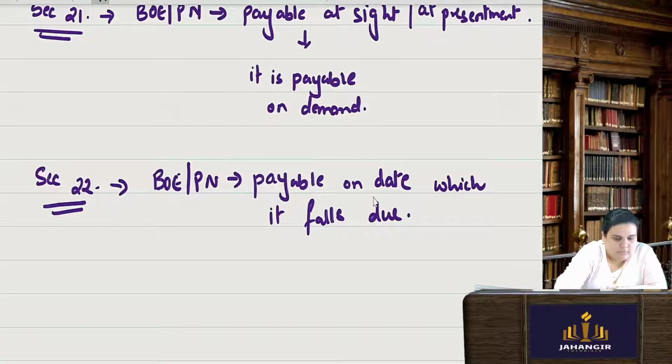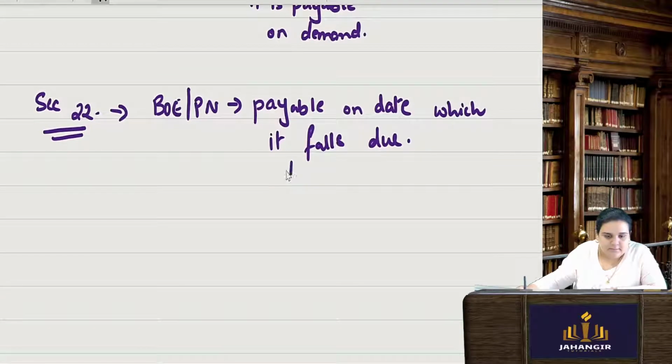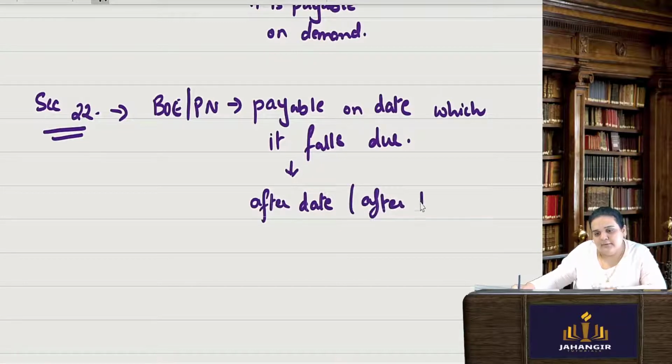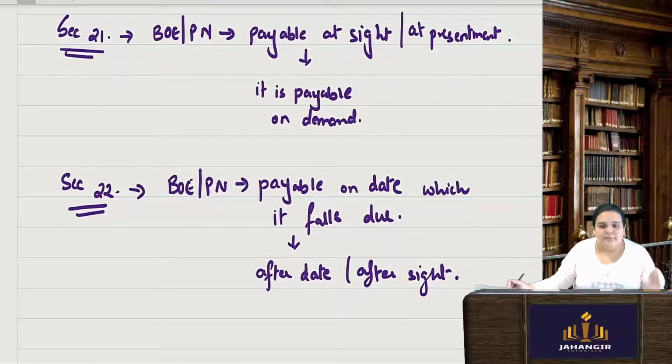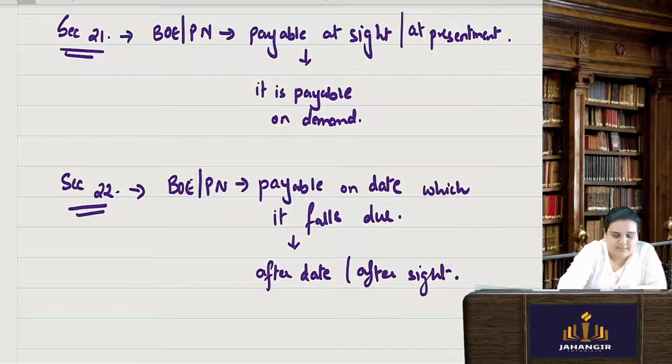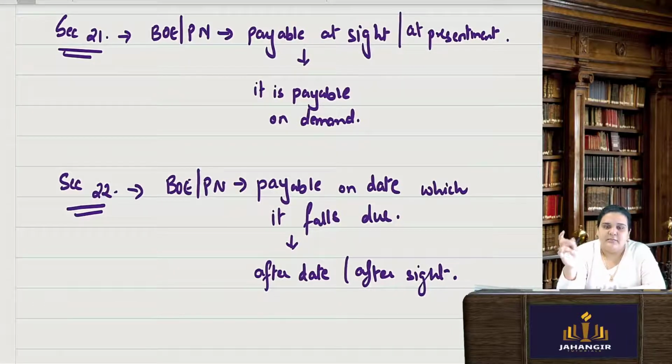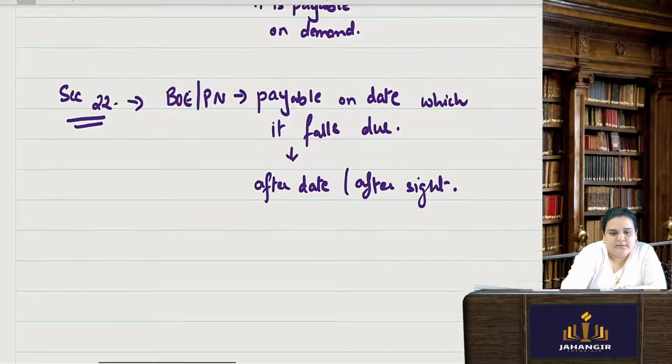It is also known as after date, or after sight. These are certain terms which they have used in that entire big paragraph. Bill of exchange can be made payable at sight, at presentment, or on a date which falls due, or after sight. So what does this mean? After sight means it is payable on a given specific date. It falls due on that date. And payable at sight means payable on demand.